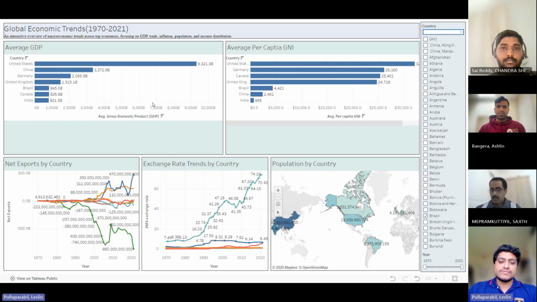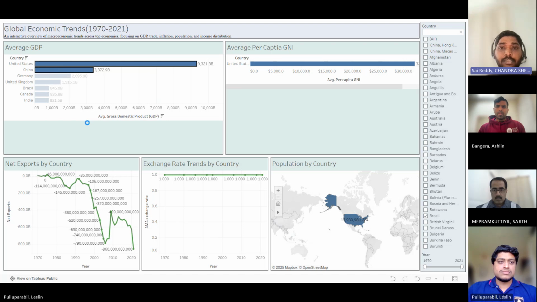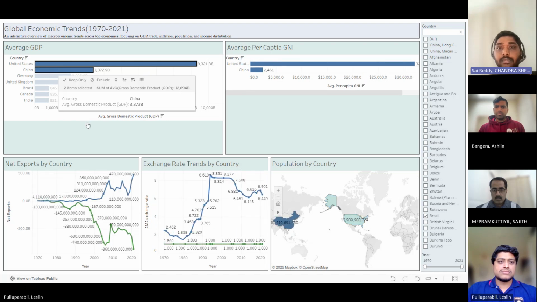Over to my teammate. Thanks, Leslie. If you look at the average GDP chart, it shows a big fight. The US is on the top with over $21 trillion and China right behind it with $14 trillion. They rule the world's money.